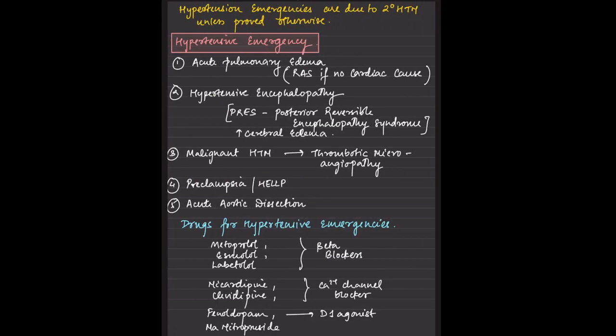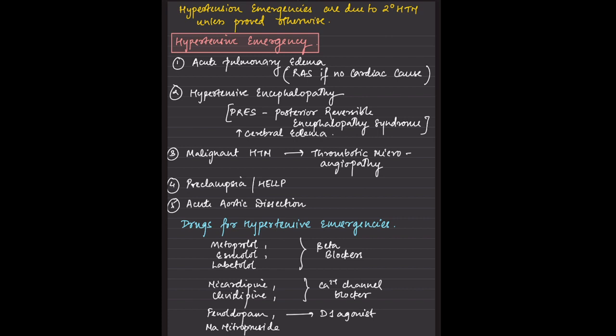So coming to hypertensive emergency, that means there is end organ damage with a BP of 180 by 120. So there is acute pulmonary edema. The patient may come as acute LVF, left ventricular failure, or as an encephalopathy. Then there could be malignant hypertension, which is thrombotic microangiopathy. A patient may come as preeclampsia or HELLP syndrome, or an acute aortic dissection. These are 5 manifestations of an emergency.